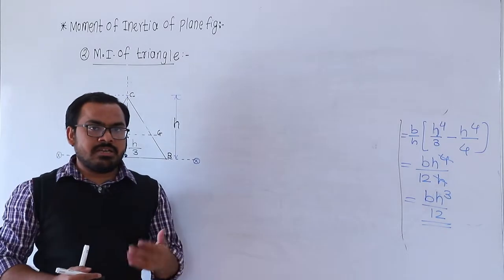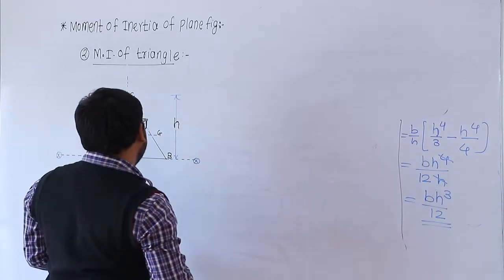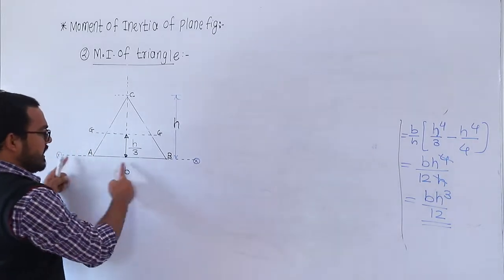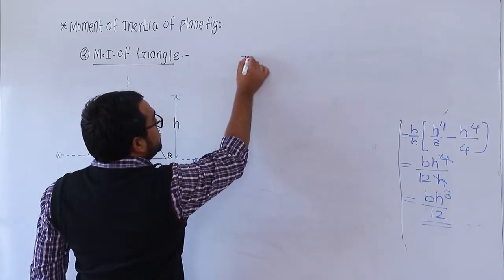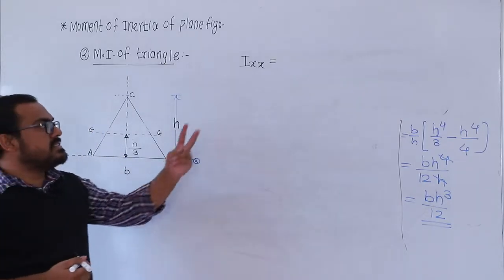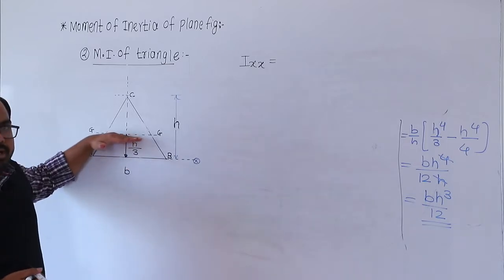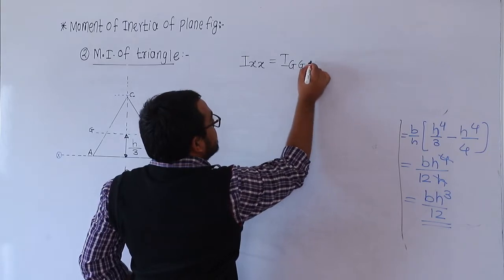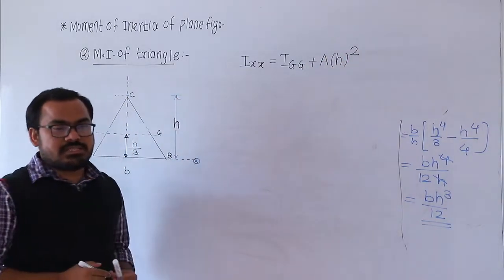It gives the moment of inertia about an axis which is parallel to the centroidal axis. So suppose we know the moment of inertia about the base, and the base axis is the xx axis, or you can also call it AB. So according to the parallel axis theorem, the moment of inertia about the axis xx, which is parallel to the centroidal axis, is equal to Igg plus total area into the distance square, h square.